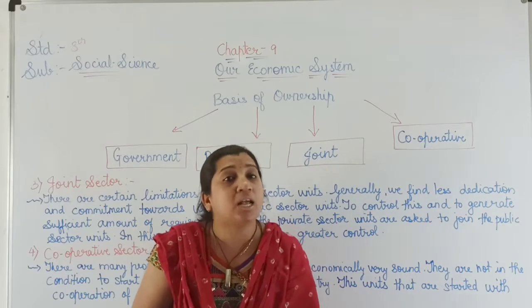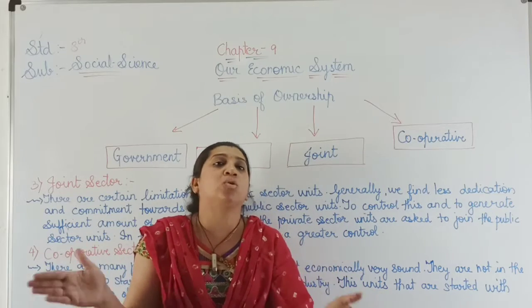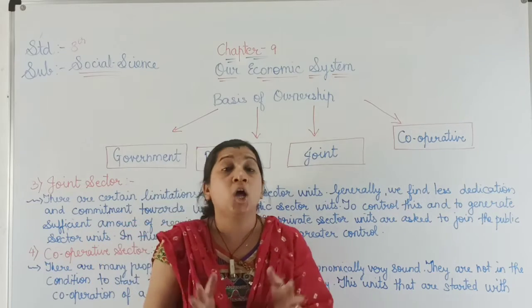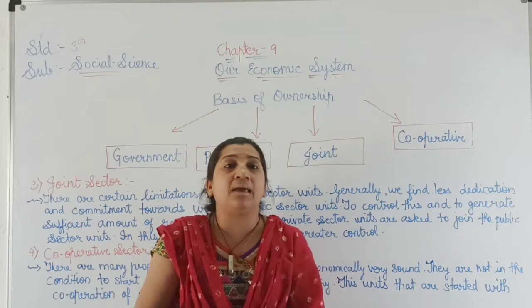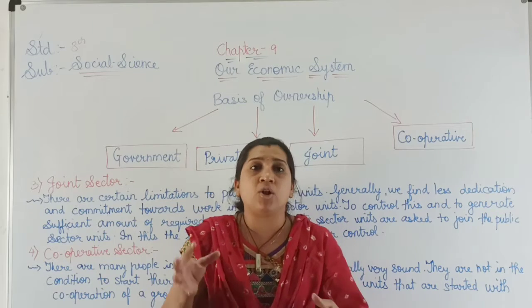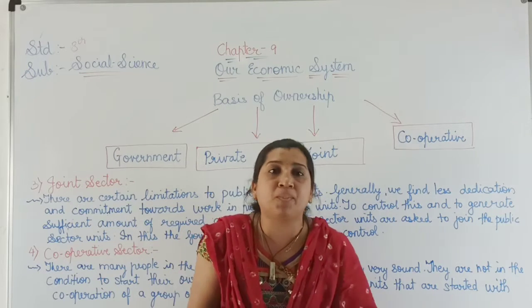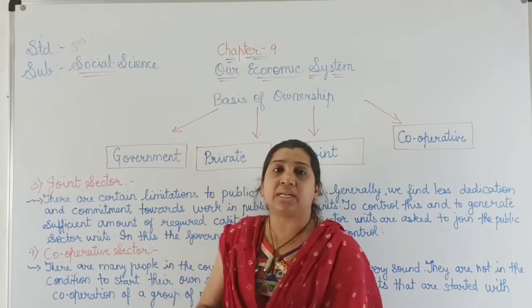If they face a loss, that loss is also distributed among the people. That is known as the cooperative sector. For example, sugar mills and dairy farms are examples of the cooperative sector, where not a single person but a group of people join and work.